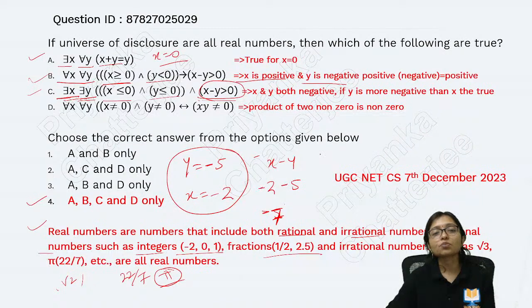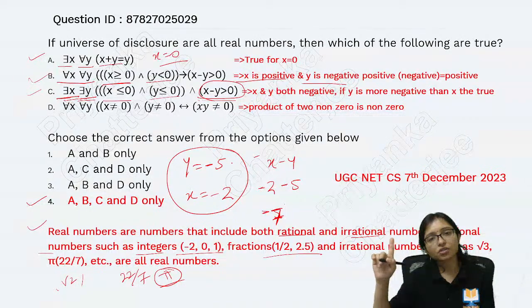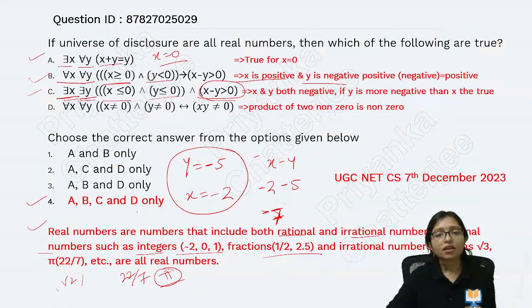If y is more negative, so here is it coming true? Then more negative x, there exists x minus y greater than 0. I have to prove x is less than or equal to 0, y is less than or equal to 0. Here I did a mistake.